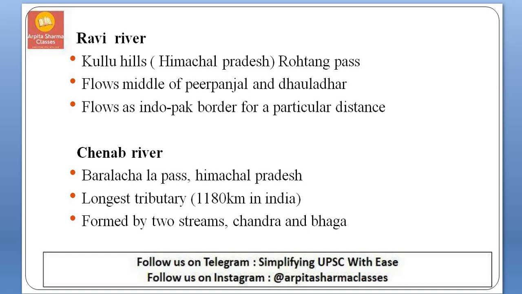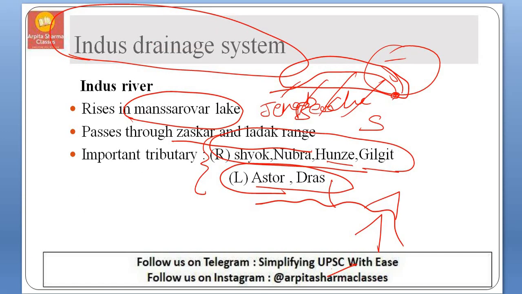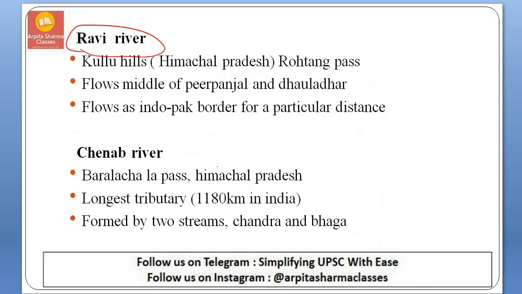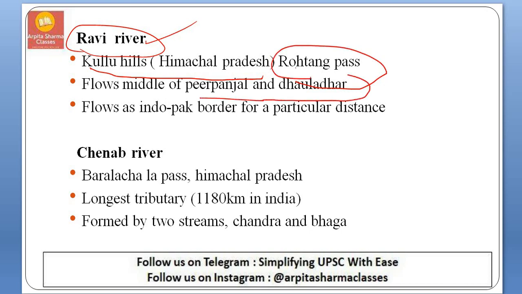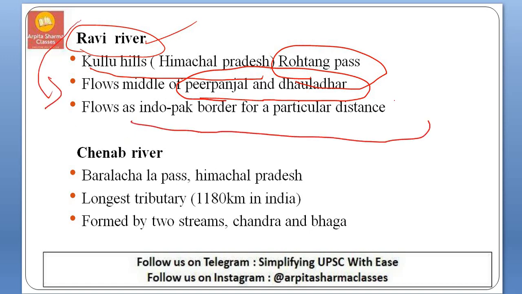So next is Ravi River. Ravi River is a main tributary of Indus River. These are sub-tributaries, Shyok and all those, and these are the main tributaries. So first is Ravi. Ravi River rises in Kulu Hills in Himachal Pradesh at Rohtang Pass and it flows in the middle of Pir Panjal and Dhauladhar range. This river acts as a boundary between India and Pakistan for a particular distance. Okay, this is about Ravi River.